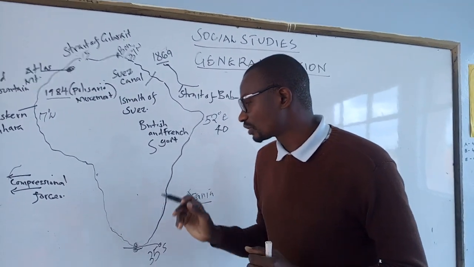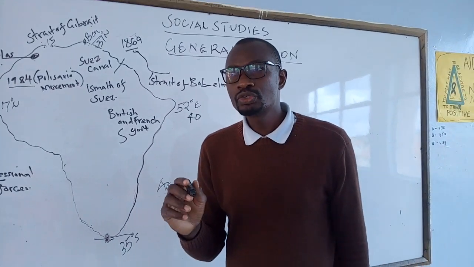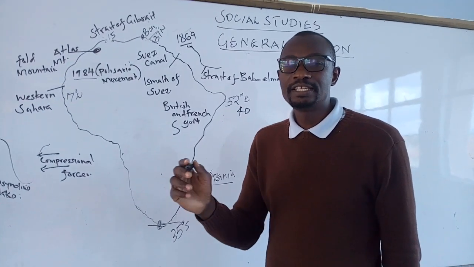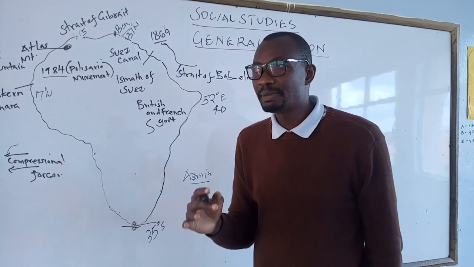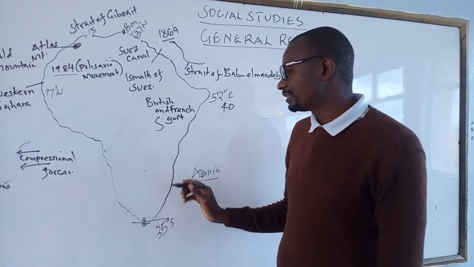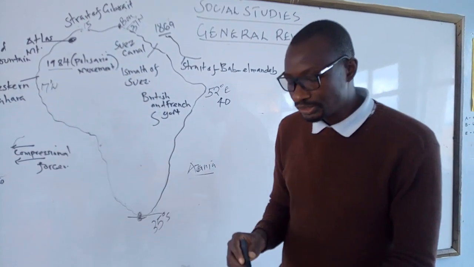Apart from that, South Africa, we can talk about the independence. They got independence in 1994, the meaningful independence, led by the party called the African National Congress, a party formed in 1912.